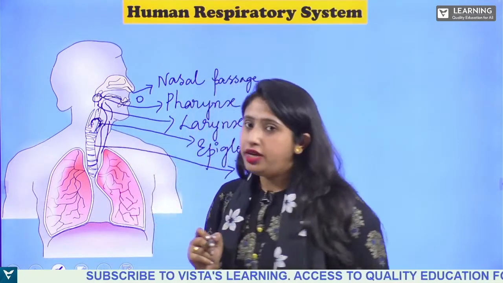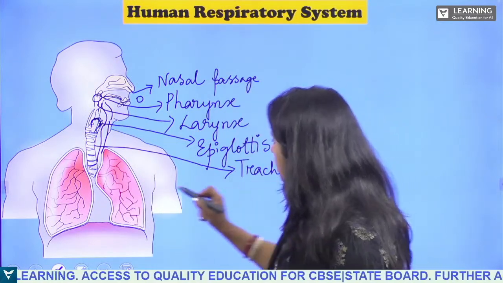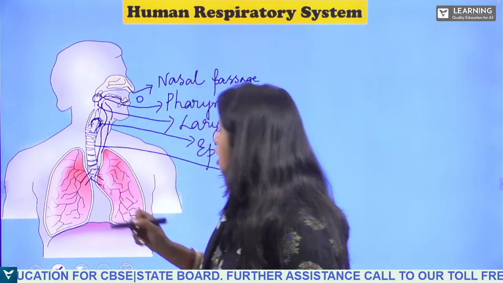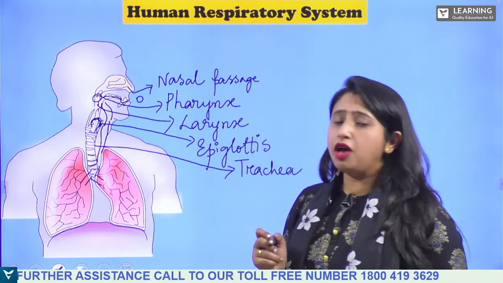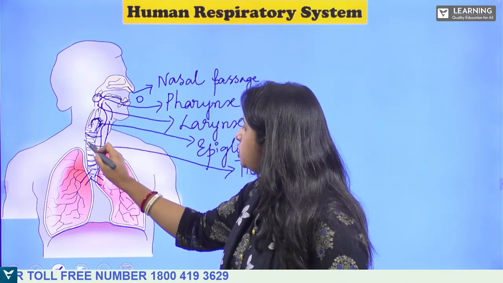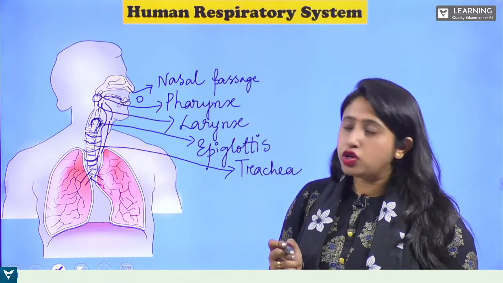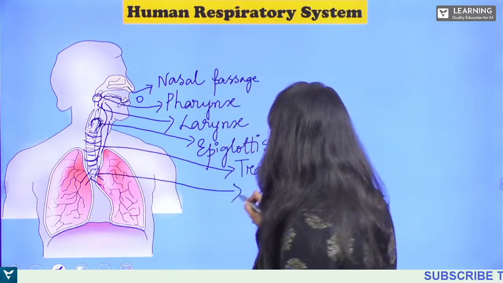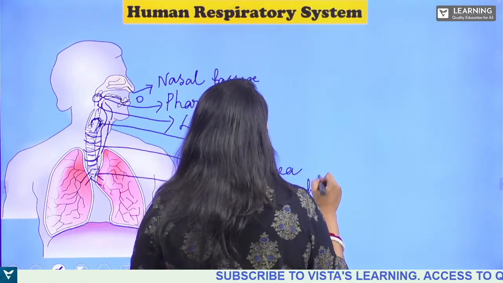All right. Next, you will see that this trachea is branched. This trachea is C-shaped, like this. It is also known as windpipe. Here it will divide into the primary bronchi.